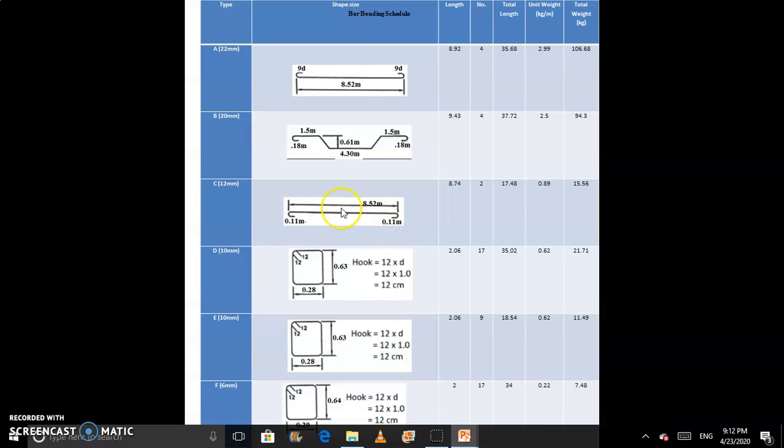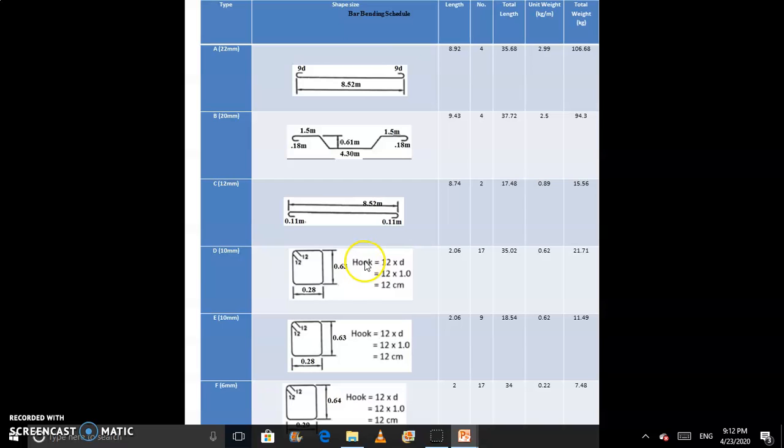This is our third bar, which is the distribution bar. You calculate the same way as you calculate the main bar. Here you get 8.74 as the length. You provide two anchor bars or distribution bars here. You multiply this value and you get 7.48 as the answer, and 0.89 per meter weight of reinforcement. You easily multiply these values and you get 15.56.